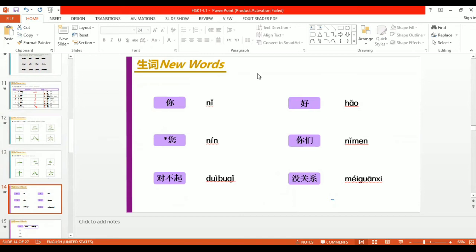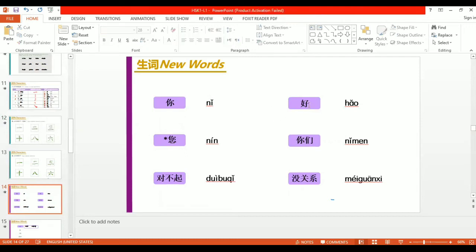Now we will go to the first lesson, which is ni hao. Before studying the first lesson, we have to know about the new words of the first lesson, because before studying every lesson, we have to remember the new words of that lesson. So the new words of the first lesson are these. The first is ni. Ni means you.